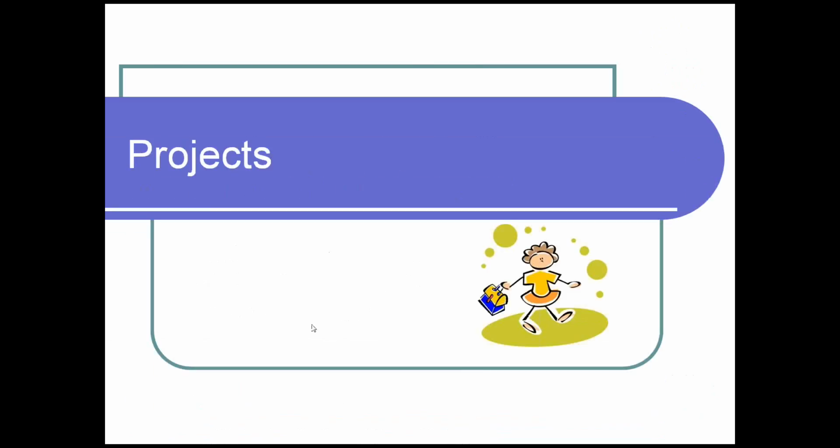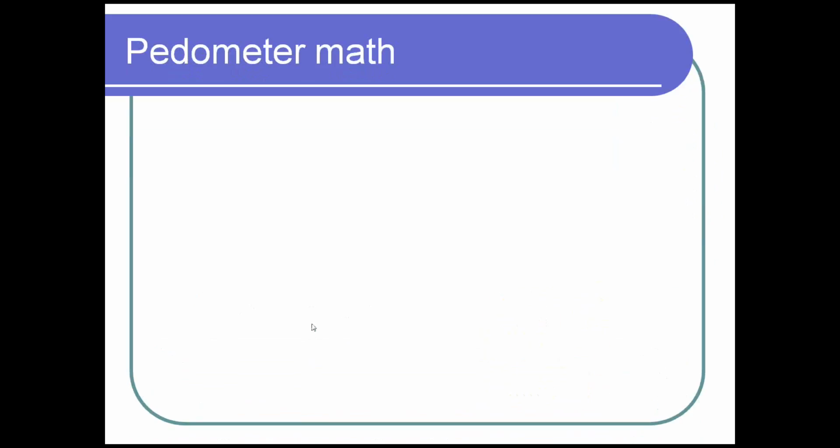All right, some of the projects that I do, all kinds of projects. As I said, I take a lot of technology and incorporate it in my class. One of our standards, a 5th grade standard, was add a large column of numbers. How boring is that? Who wants to add a large column of numbers? I strapped a pedometer on each of my kids, told them the goal was 10,000 steps a day, and there we went.